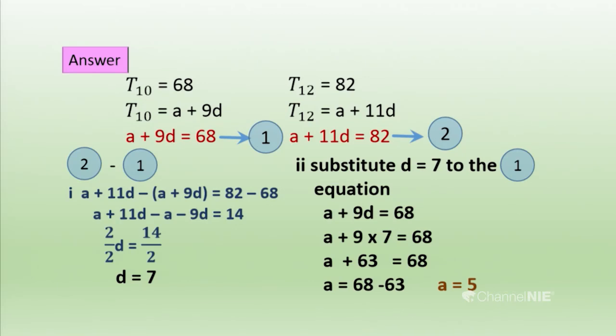That is the procedure for solving simultaneous equations. Now we know the first term and the common difference.